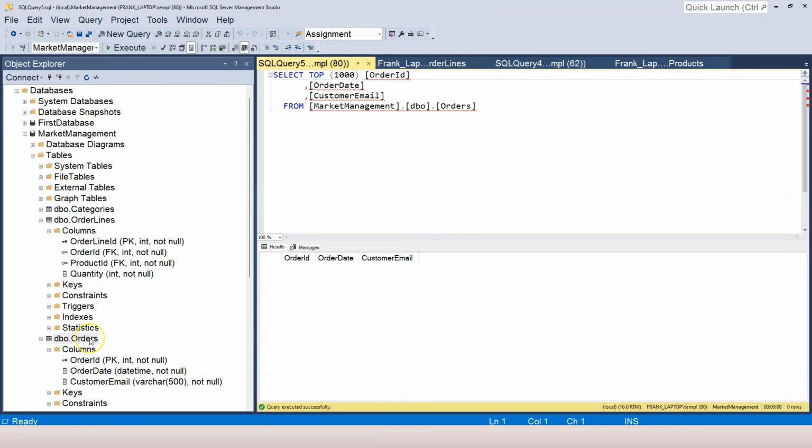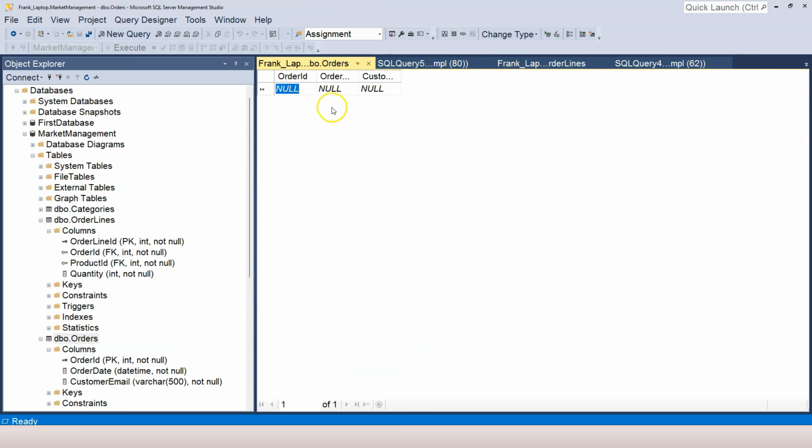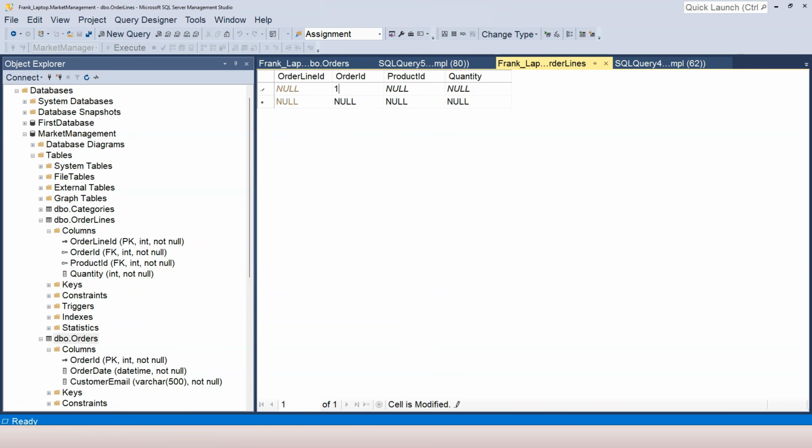So in order to insert the data, we can go over here and add our first order. We can populate the order date. I can use today's date. The customer email is, let's say, customer1@gmail.com. Okay. And then I click out, I generated the first order. Now let's populate the order line. So for the first order, I want to buy the first product. I believe it's beef, and I want to buy 10 kilograms of beef.